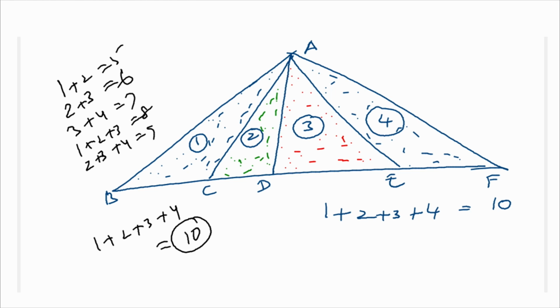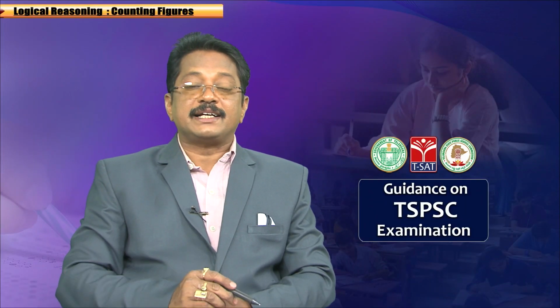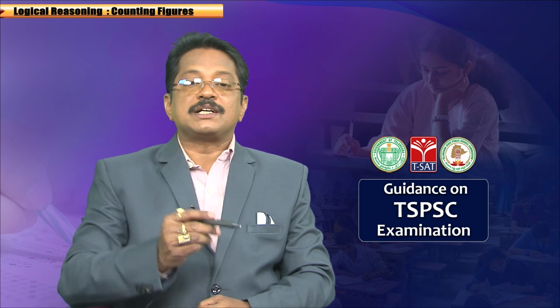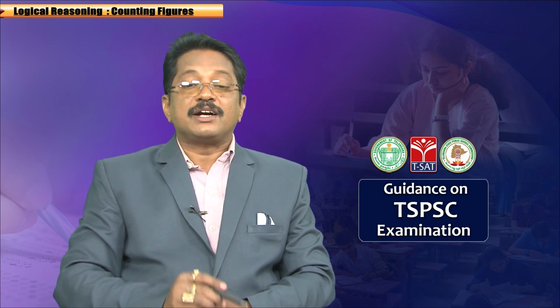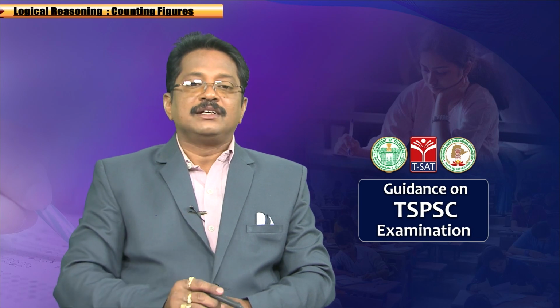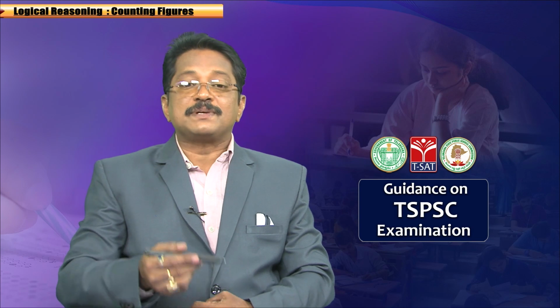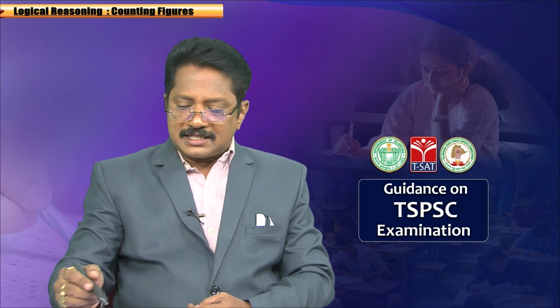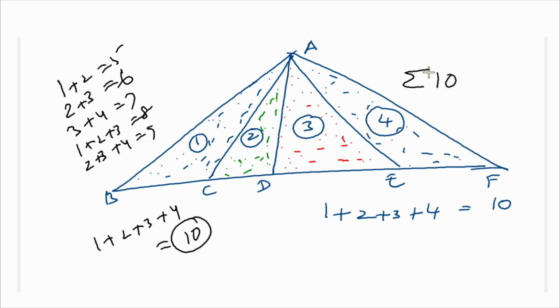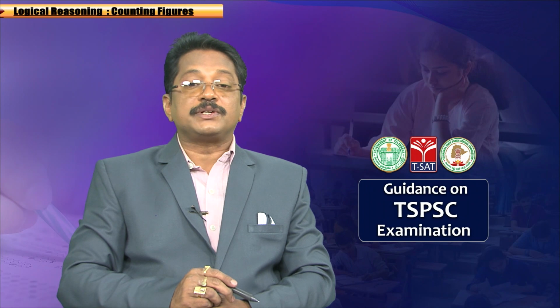But if the base is divided into 10 parts, what is the answer? Your answer will be 1 plus 2 plus 3 plus 4 plus 5 plus 6 plus 7 plus 8 plus 9 plus 10, which is nothing but simply sigma 10. What is sigma 10? That is 10 times (10 plus 1) by 2, which is 10 times 11, 110 by 2, 55. There are 55 triangles when the base is divided into 10 parts.